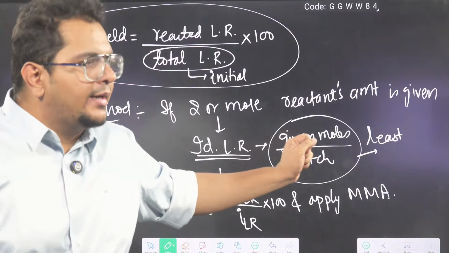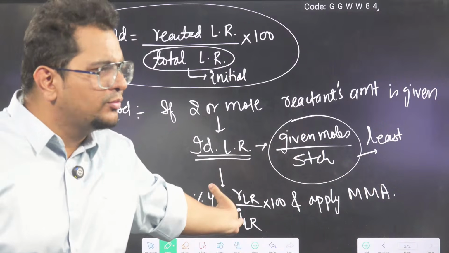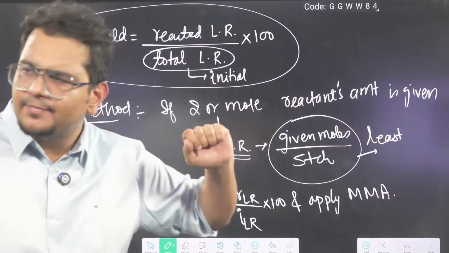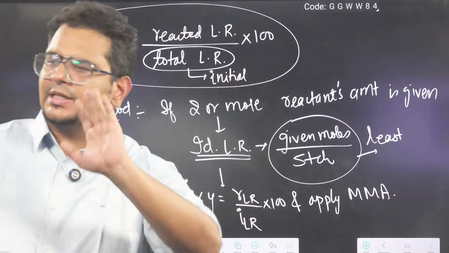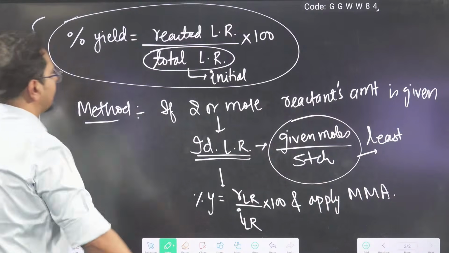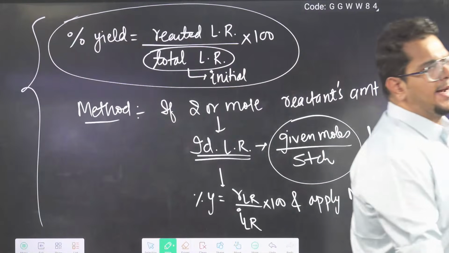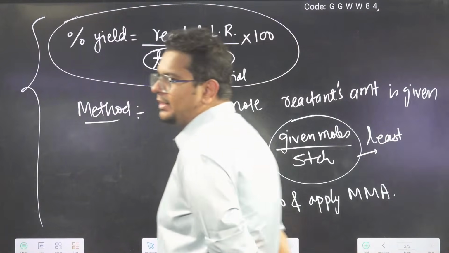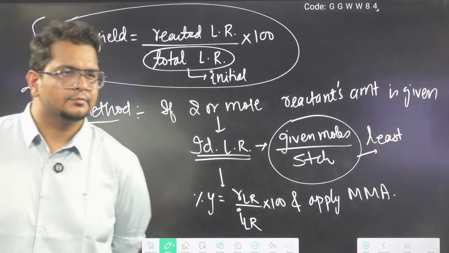Sir, how can I get reacted? Either they will give you, or apply mole analysis and get the reacted amount. Some questions we will do, you will understand. But is the formula clear, bhai, that percent yield will be reacted by initial into 100, but the hero will always remain the limiting reagent. Hero will be the limiting reagent, bhai.